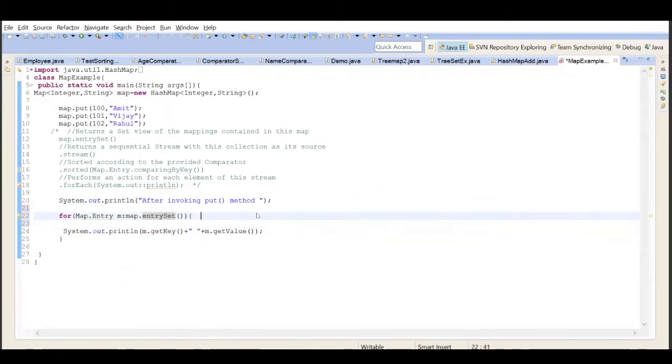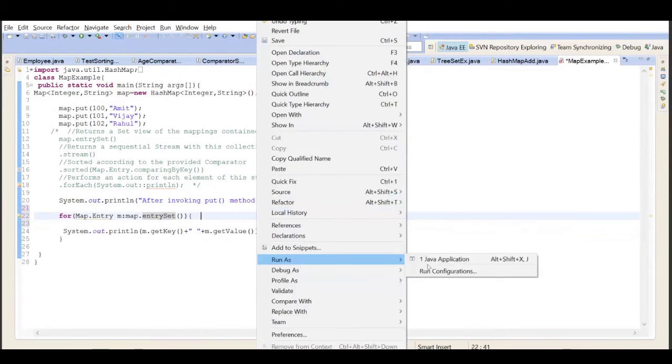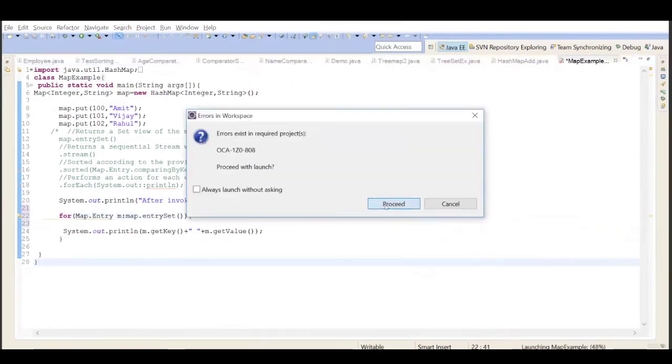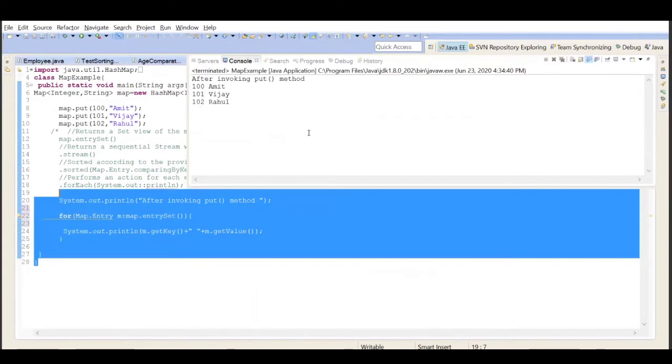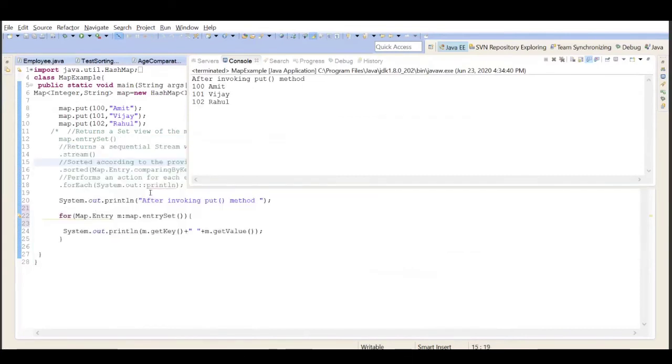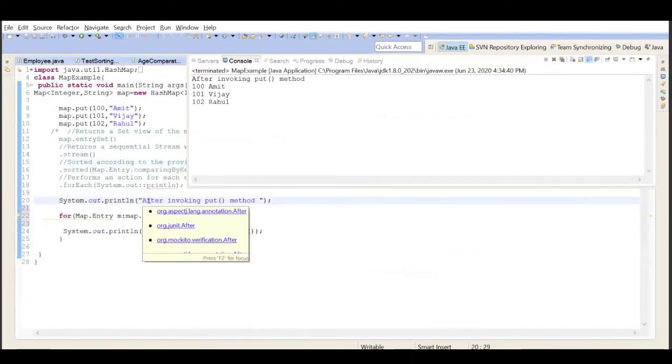So if you see here, yeah, here it is. After invoking a put method, we are iterating the data. The iteration of a map is a bit different from a list and set. So we need to get an entry set, and then from there we'll get it.